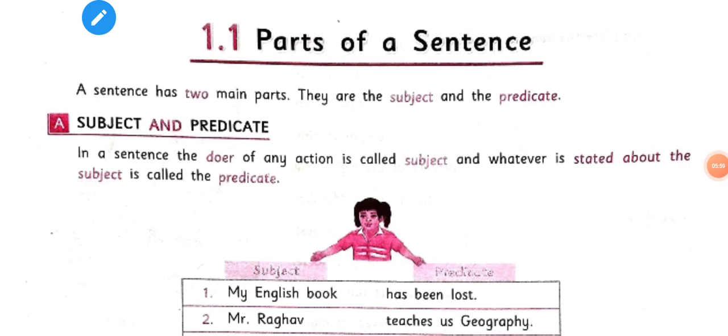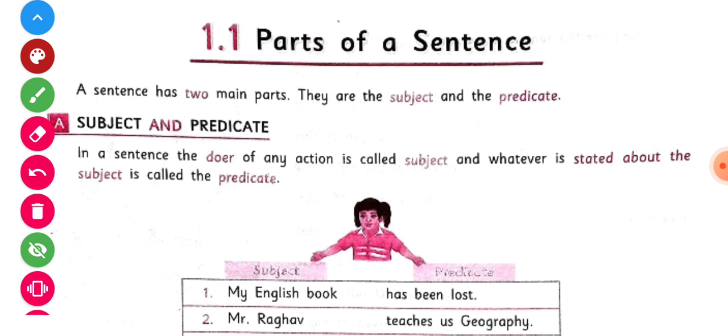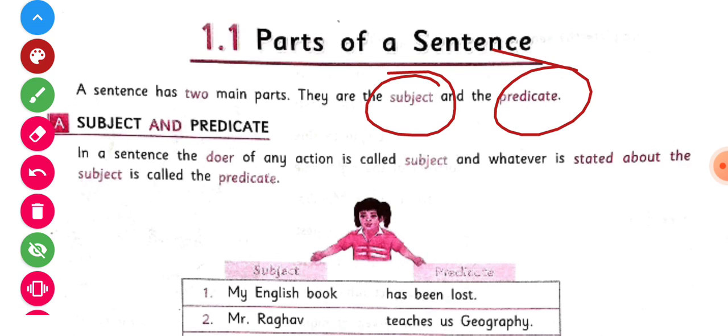Now children, next we will know about parts of a sentence. What are the parts of a sentence? Children, a sentence has two main parts. How many? Only two main parts, and they are the subject and the predicate.